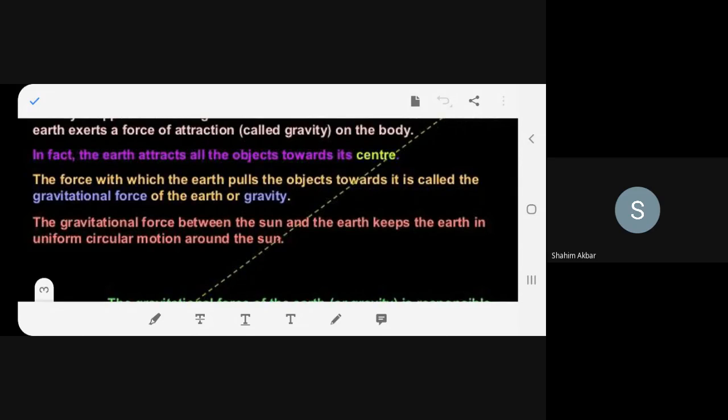What do you say, Vita? Yes, ma'am. Simple. Let's talk about our highway roads. If there are no dividers and no fixed place for the vehicles to move, don't you think they will collide with each other?